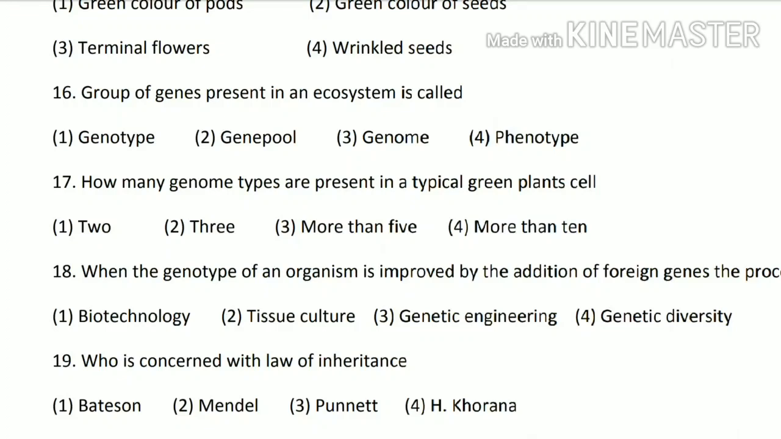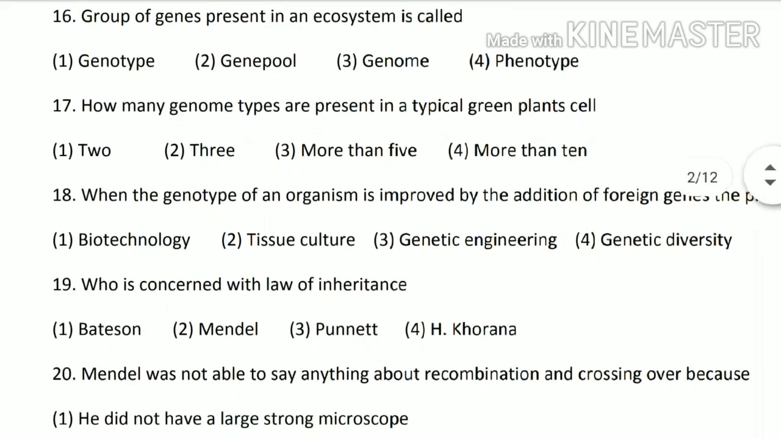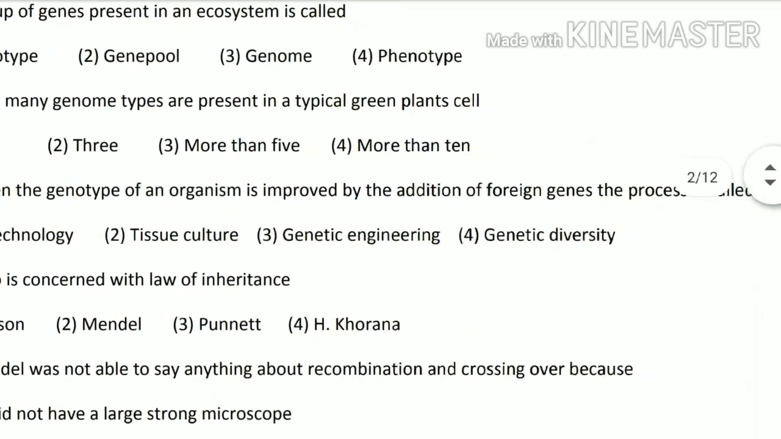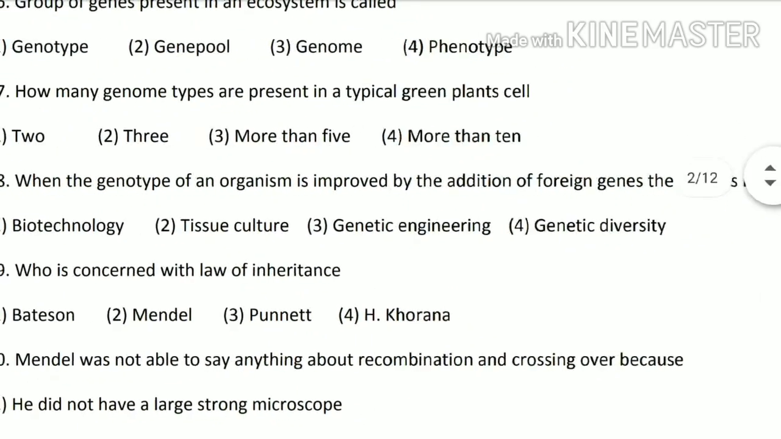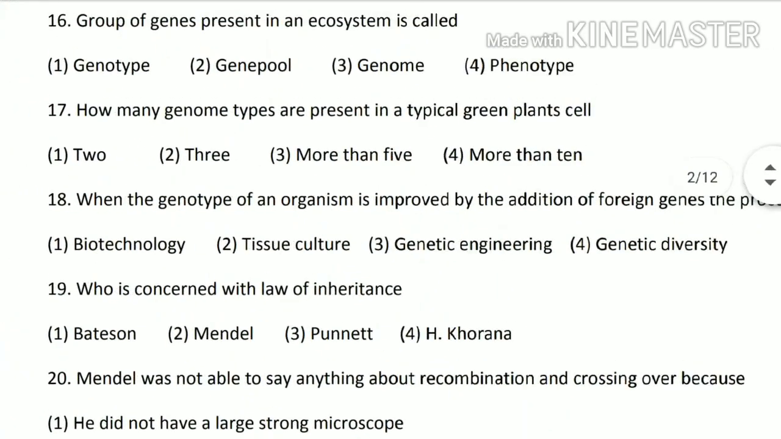Next question. When the genotype of an organism is improved by the addition of foreign genes, the process is called: biotechnology, tissue culture, genetic engineering, or genetic diversity. The correct answer is genetic engineering. With the help of genetic engineering, we make hybrids or introduce different types of genes of our interest.